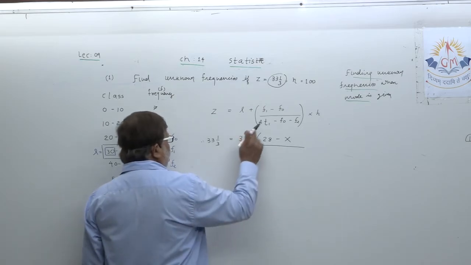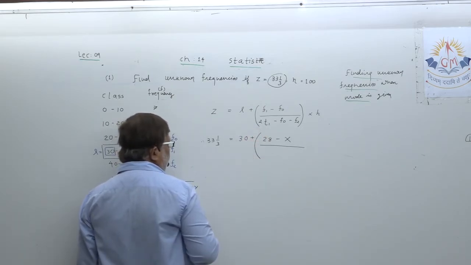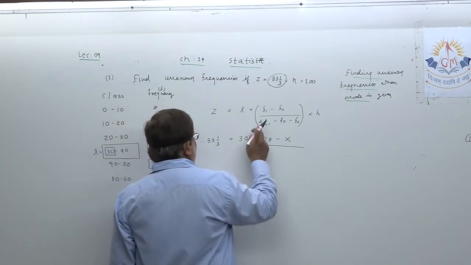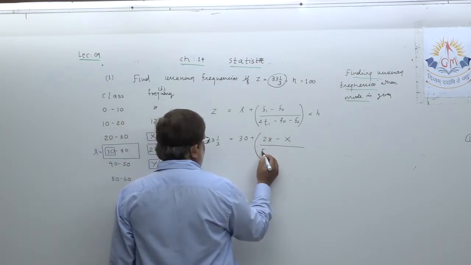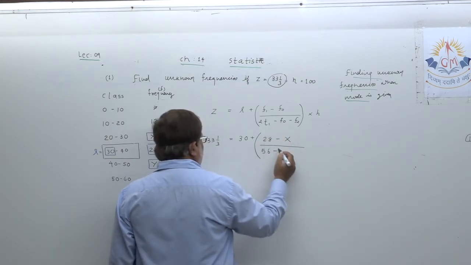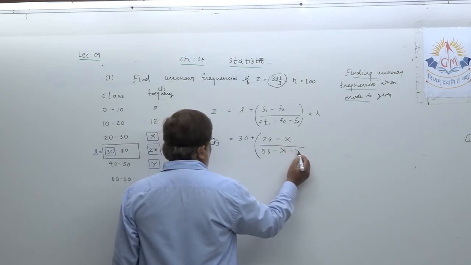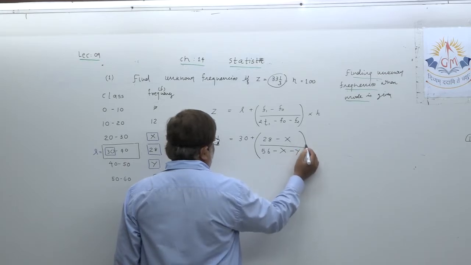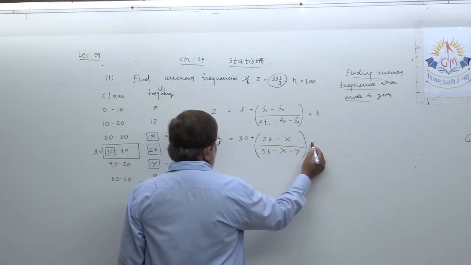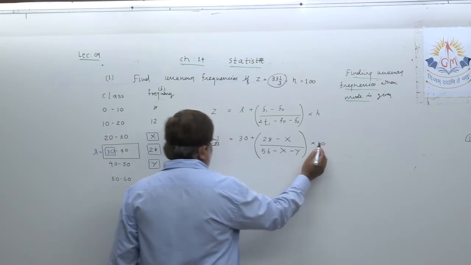Now here 2F1, the value of F1 you know, 28, so this will be 56 minus F0, which is x. What is the value of F2? That is y, multiplied by the class height of 10.